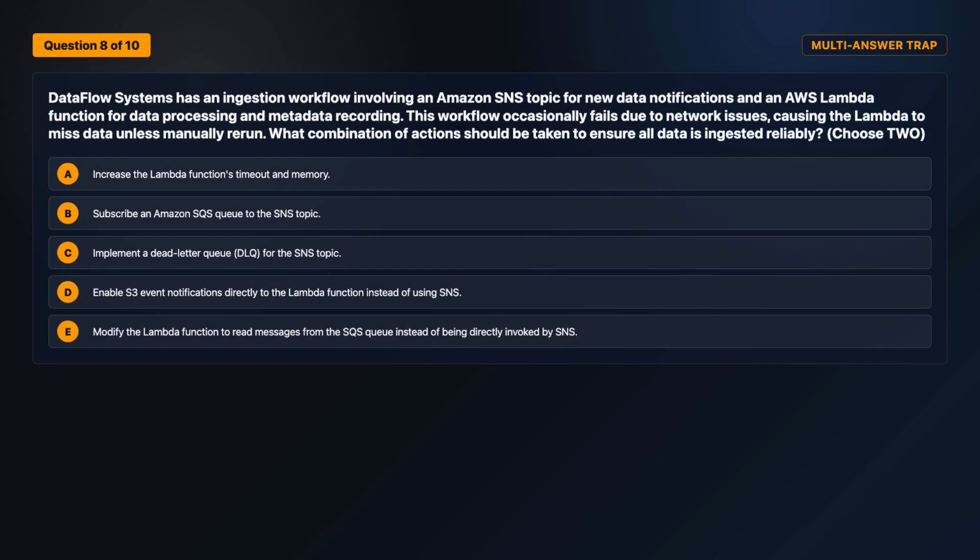Time for another one. Question 8. Look for the answer that fully satisfies it. Dataflow Systems has an ingestion workflow involving an Amazon SNS topic for new data notifications and an AWS Lambda function for data processing and metadata recording. This workflow occasionally fails due to network issues, causing the Lambda to miss data unless manually rerun. What combination of actions should be taken to ensure all data is ingested reliably? Choose 2. Review the answer choices on screen.